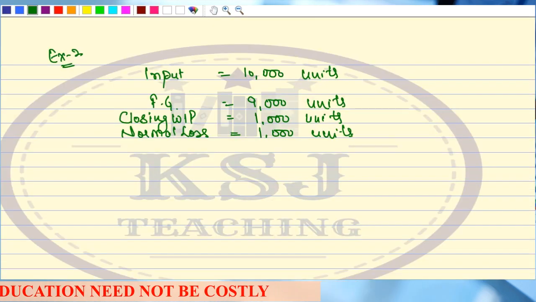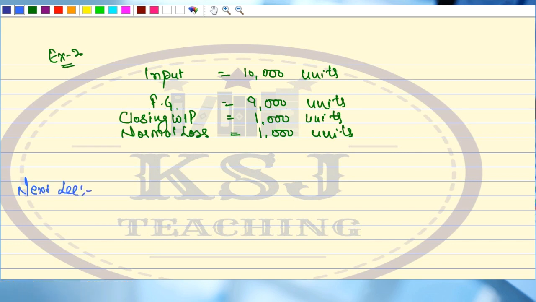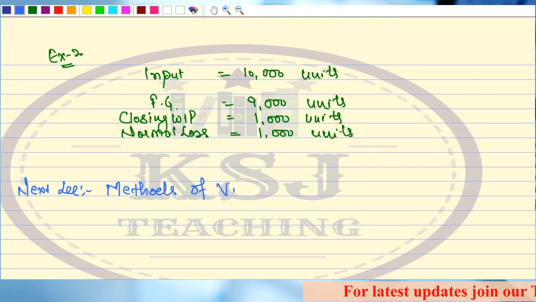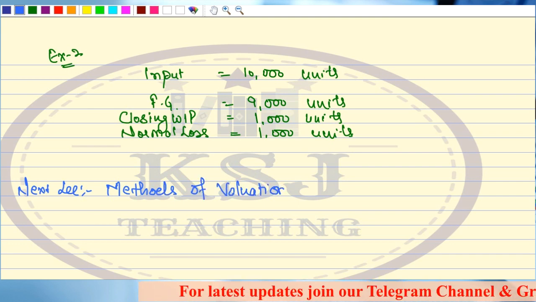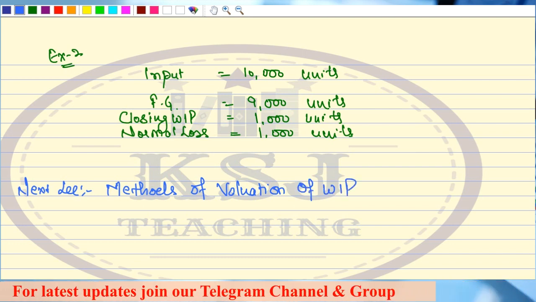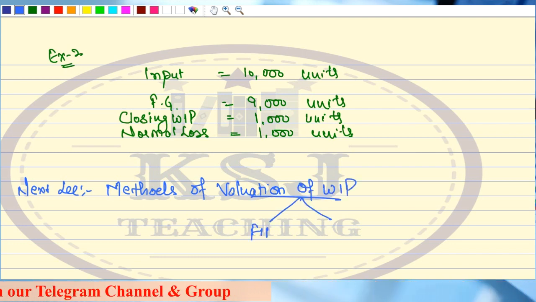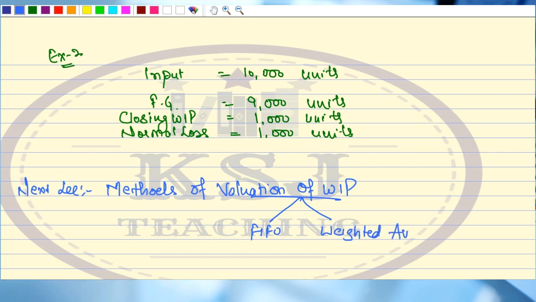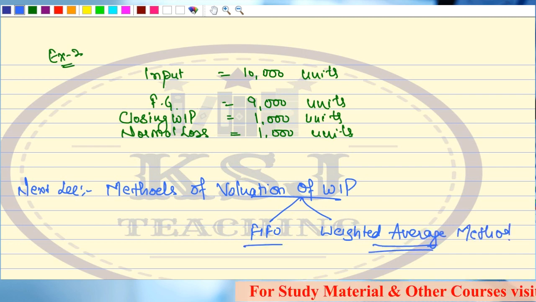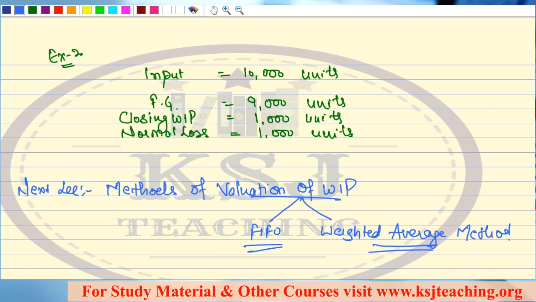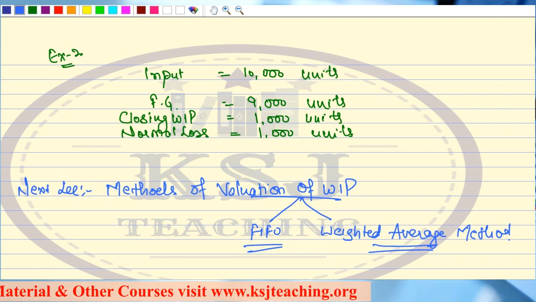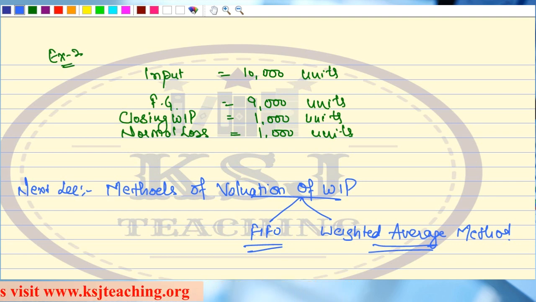In the next lecture, what we are going to talk about is methods of valuation of WIP: the FIFO method and the weighted average method. How to solve the sums in these two methods, I am going to discuss in the next lectures. So be very attentive, and most importantly, revise from page 12.4 to 12.6 of the handbooks.